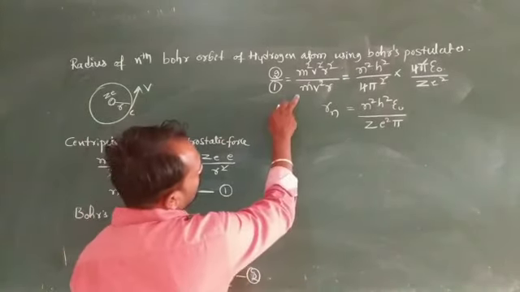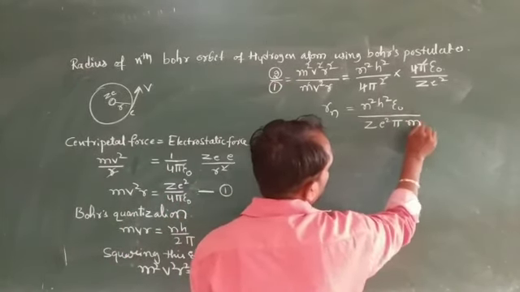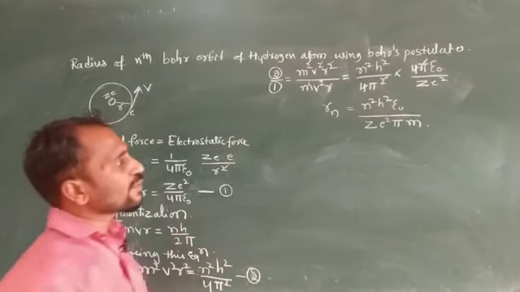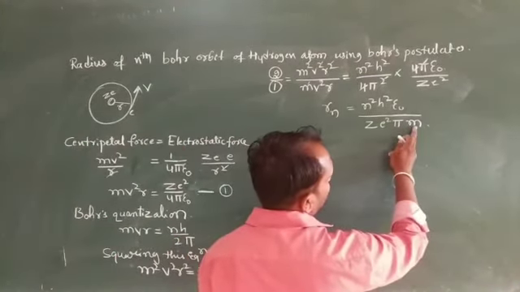Here m is there, taking it to this side: n square h square epsilon naught divided by Z E square into pi into m.